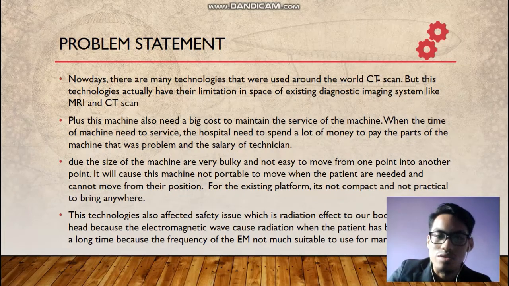This technology also affects safety, which is the radiation effect on our body, especially the head, because the electromagnetic wave causes radiation when the patient is exposed for a long time, and the frequency is not suitable to use many times.